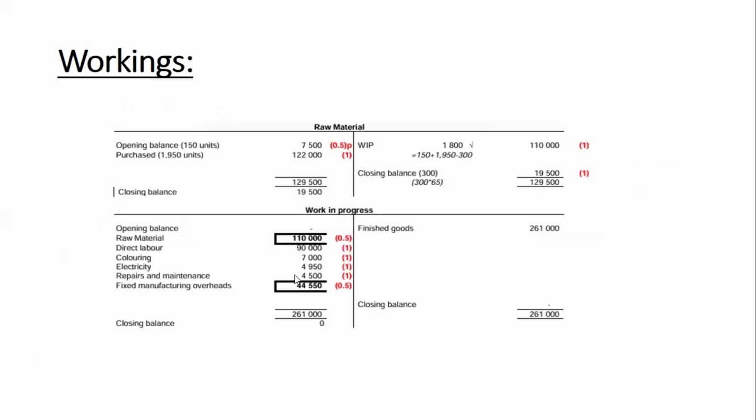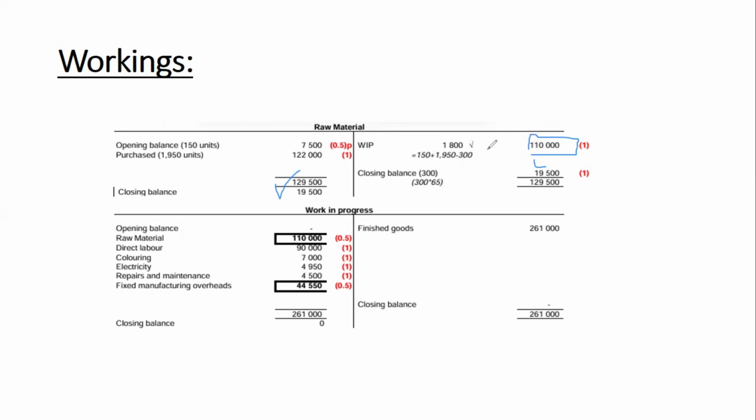Having done that, we'll find that our closing balance for inventories is 19,500. Okay, now to know the value of the raw materials transferred to work in progress, we have to take the total minus this, or in other words, the balancing figure will be the amount of raw materials transferred to work in progress.